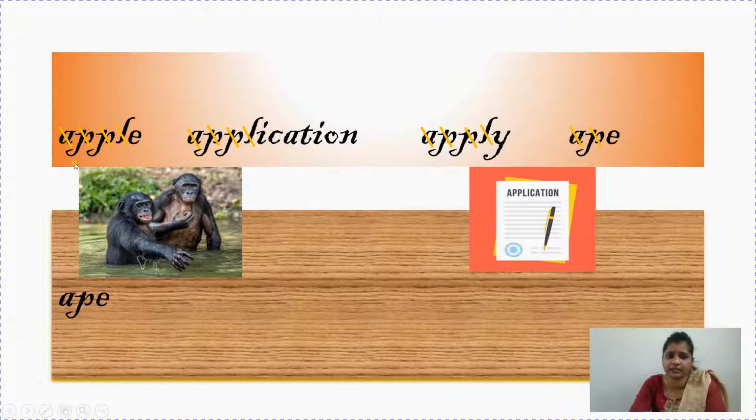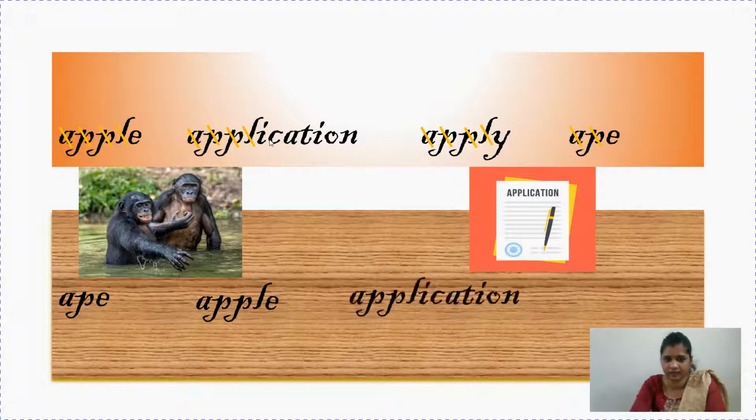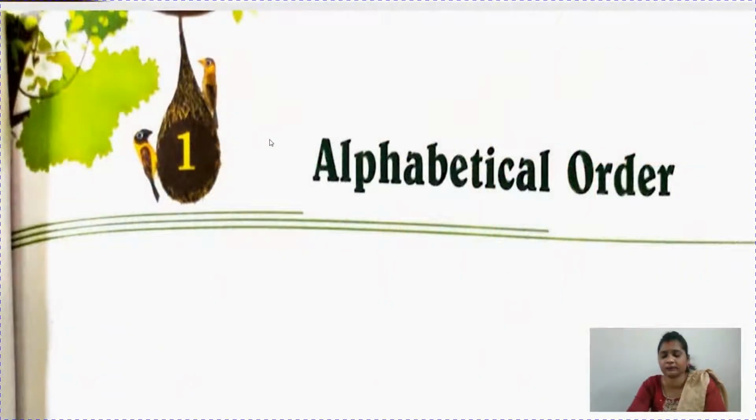Now the fifth letter is E, I, and Y. We know E comes first, then apple, okay, then I comes after that, so application, and then apply. It is very easy to do. You have to just keep the things in your mind. So let's start the chapter now.